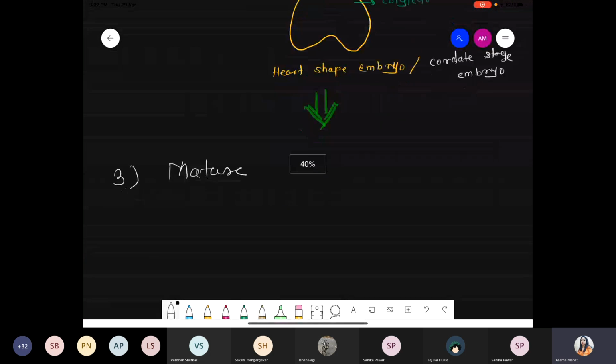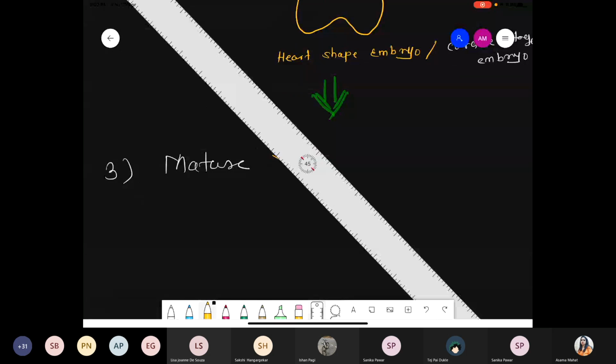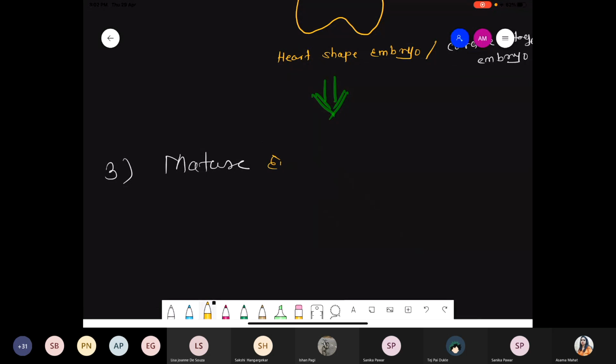So final stage, that is a mature embryo. And that mature embryo is also called the torpedo embryo.